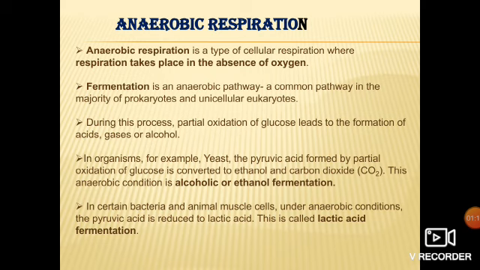Got it? Now this anaerobic respiration is a very fast process. That means under certain conditions, the lack of oxygen allows our cells to undergo anaerobic respiration. For example, when oxygen is present, the proper cycle goes on: glycolysis, then Krebs cycle, then electron transport chain. But after glycolysis, when pyruvate forms, if oxygen is not supplied or there is a limited supply of oxygen, at that time this pyruvate follows another pathway.